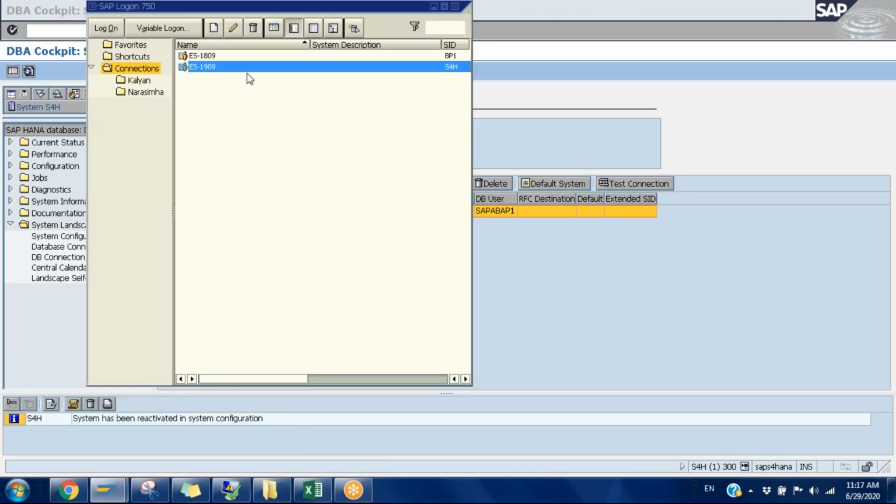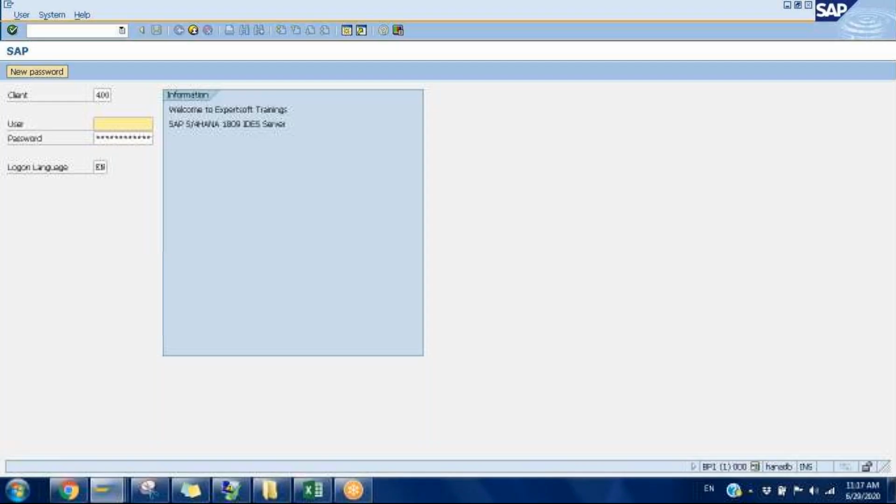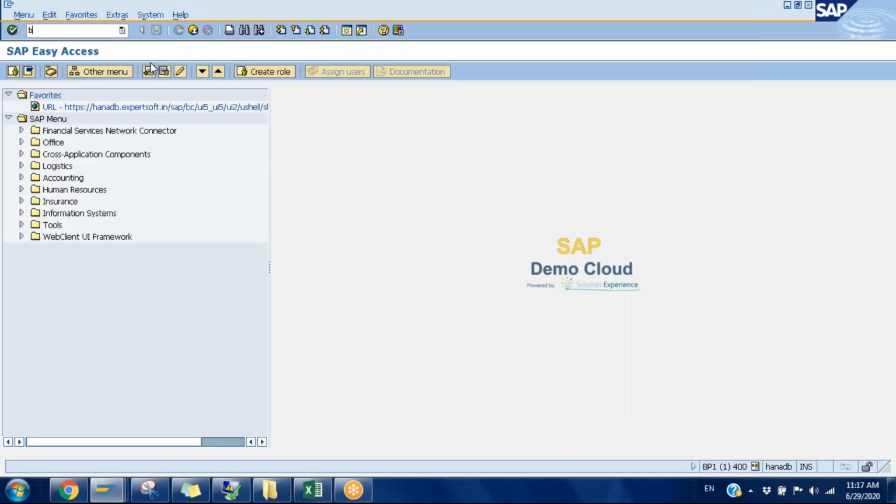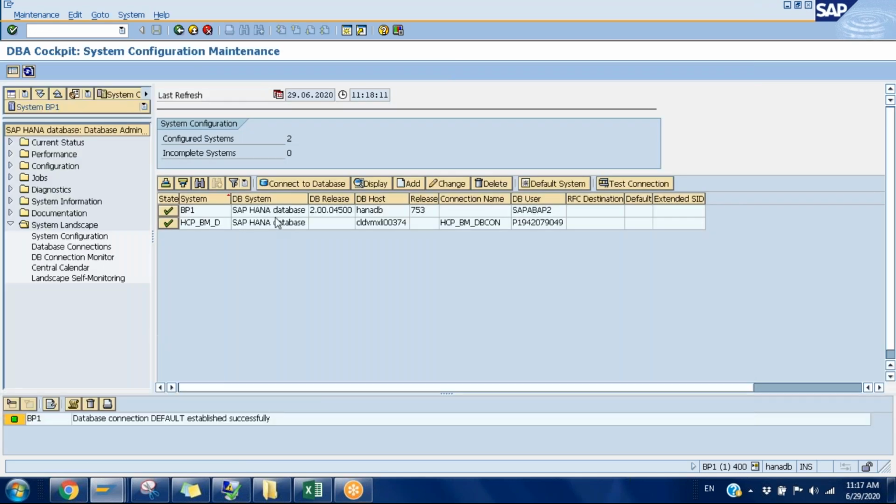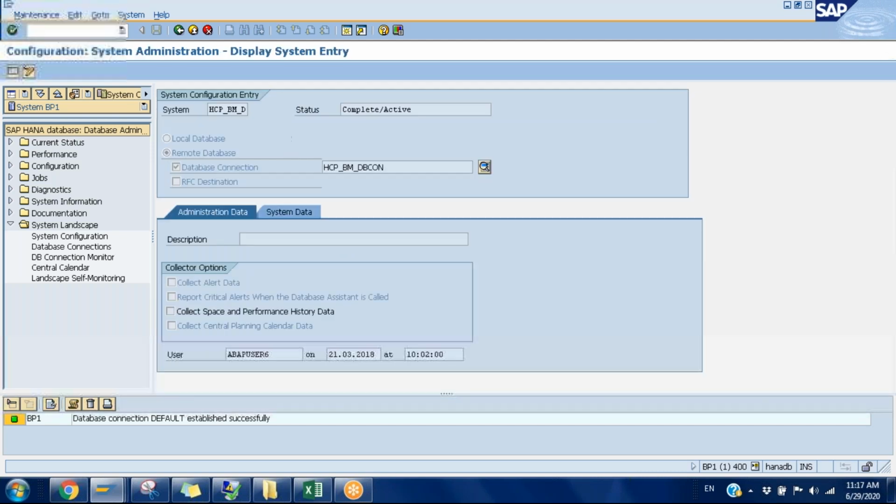One second, let me try the other one. Yeah, it is having a change, but maybe we may not use it. Now you can see the difference.